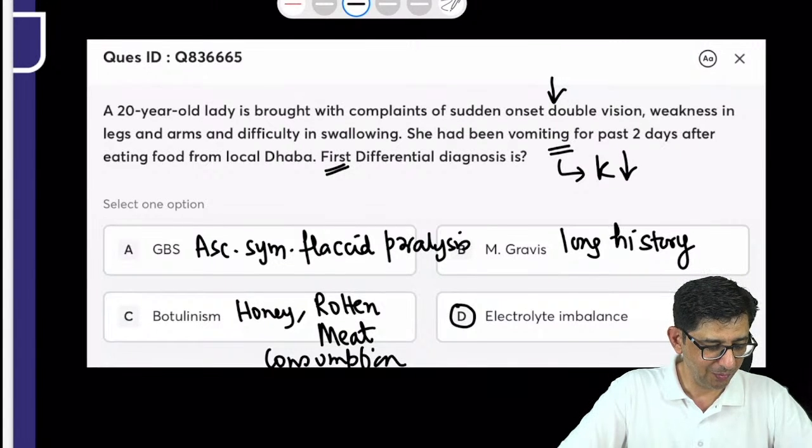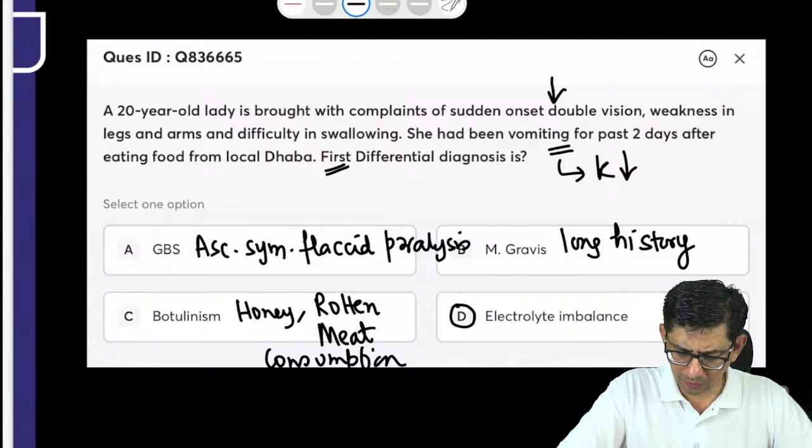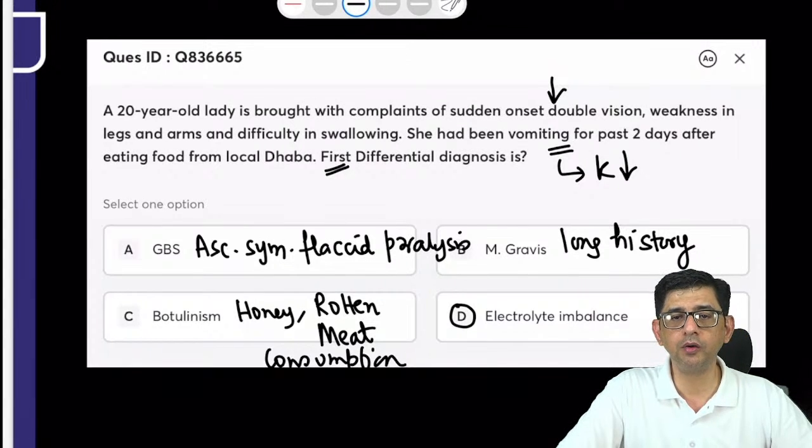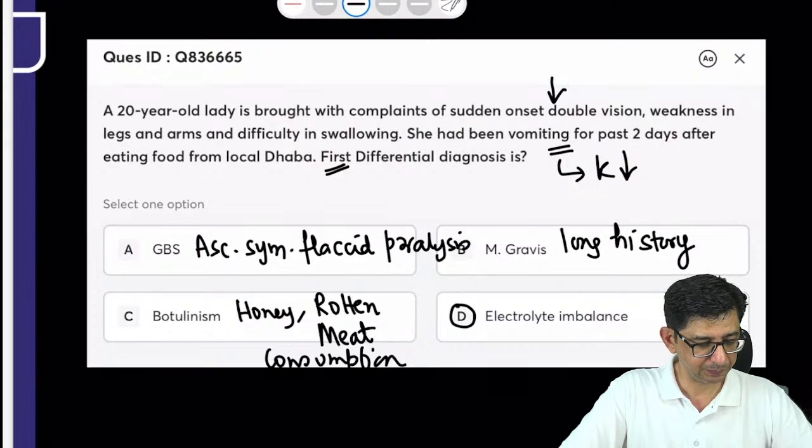Okay, they did not mention symmetric or asymmetric. Yep, there's no mention of symmetry or asymmetry in this question. Exactly.